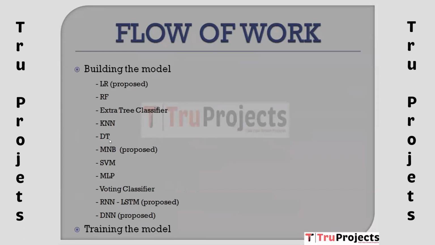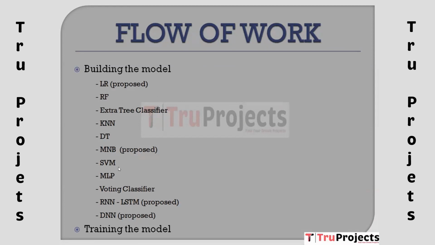Model which is named as decision tree, a tree-based model for classification or regression where data is split into nodes based on feature conditions. Coming to the next model, MNB stands for multinomial naive Bayes, proposed, a probabilistic model often used for text classification and is proposed for your specific problem.